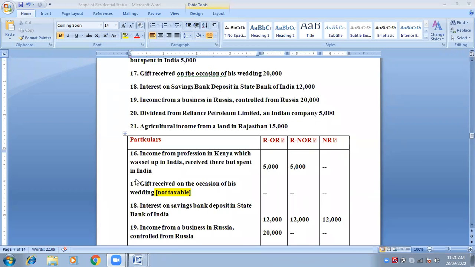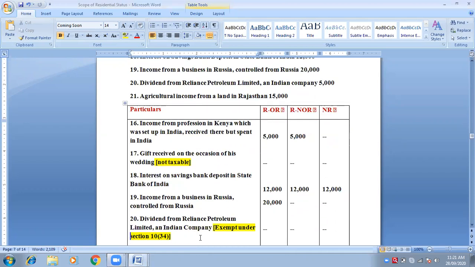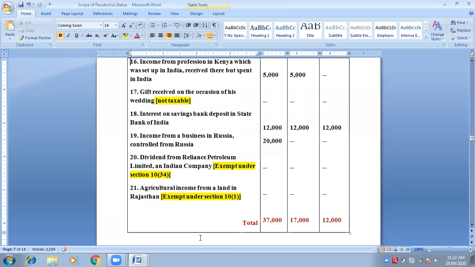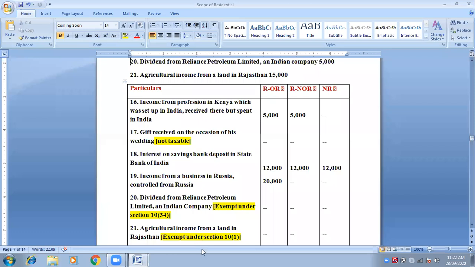It is not taxed in all three places. Yes, very good. See, look at this point. I will tell you. Agricultural income from land in India is also exempted under section 10 subsection 1. The next point. Both the points are from the next chapter.